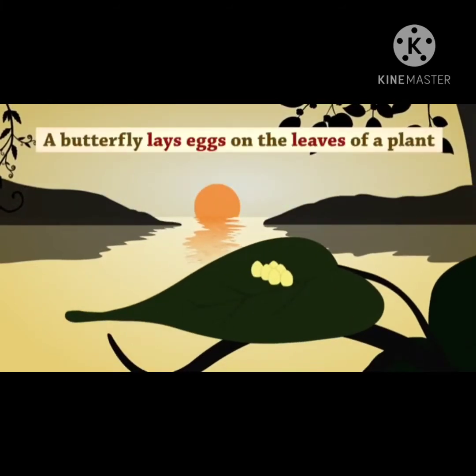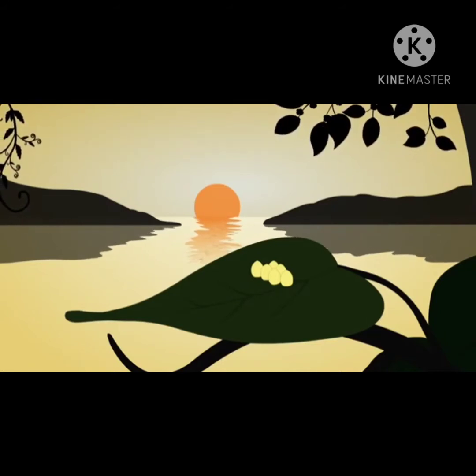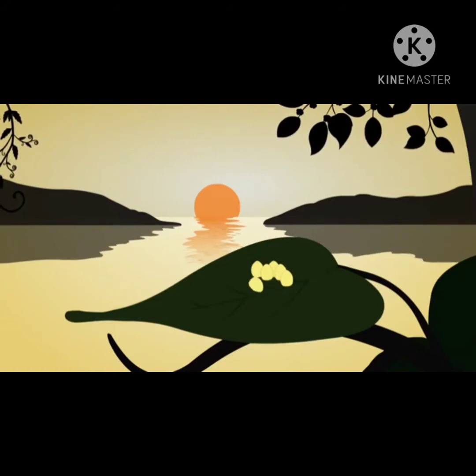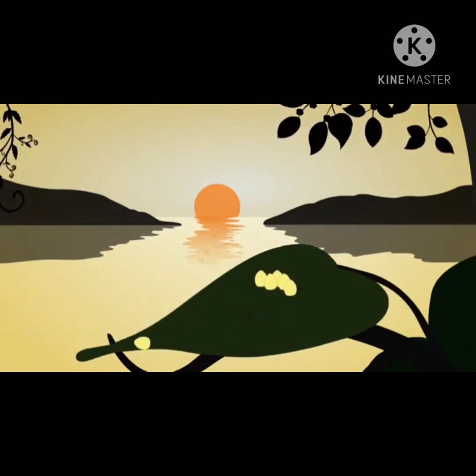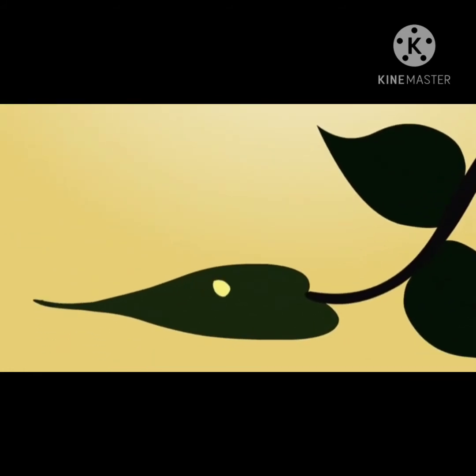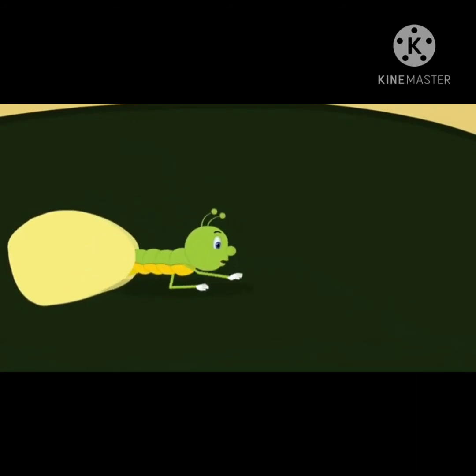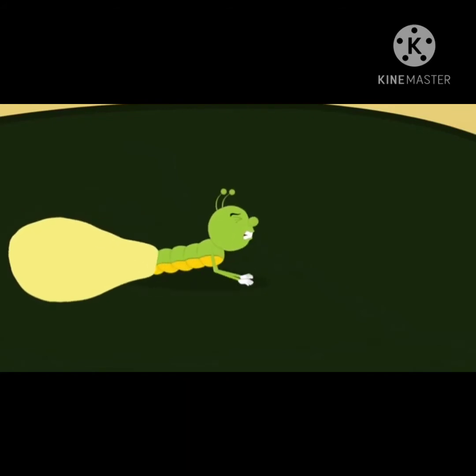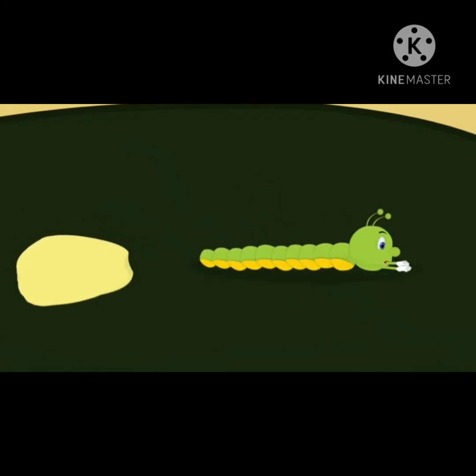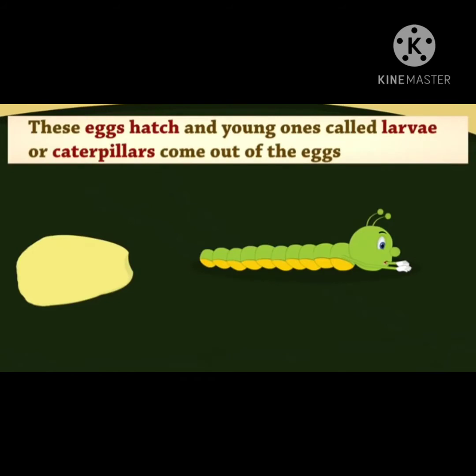A butterfly lays eggs on the leaves of a plant. These eggs hatch, and young ones called larvae or caterpillars come out of the eggs.